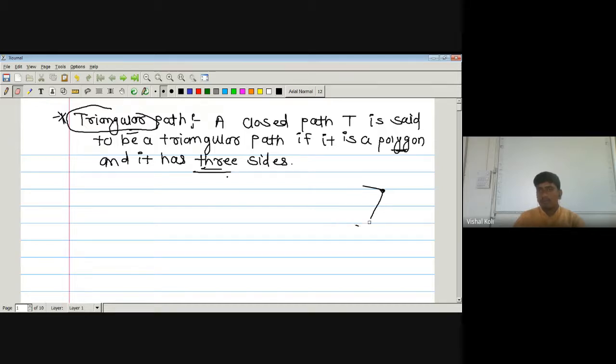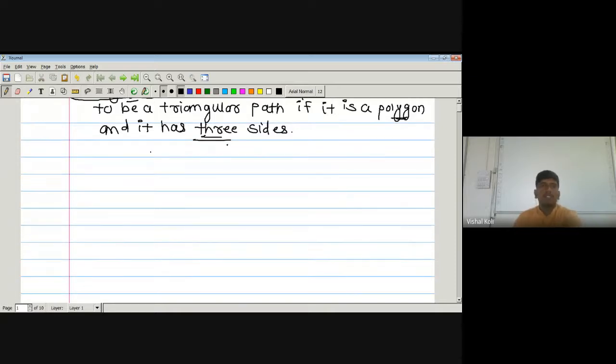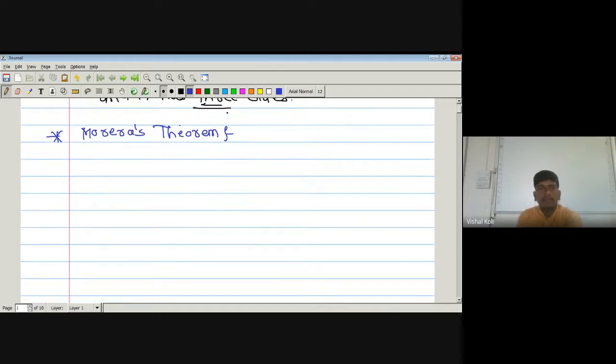Now, there is one theorem depending on this definition, which is nothing but Morera's theorem. First, let us see the statement.